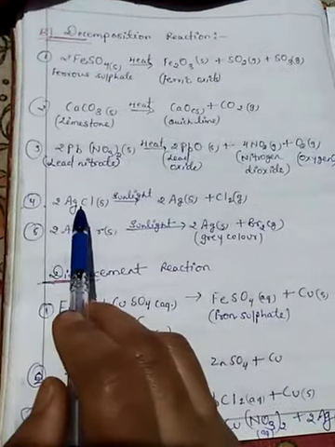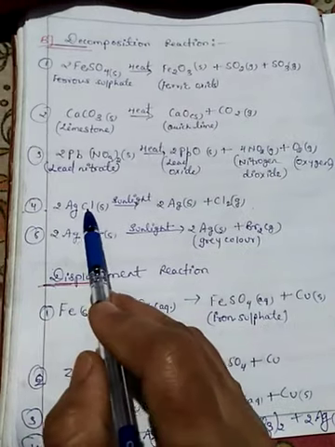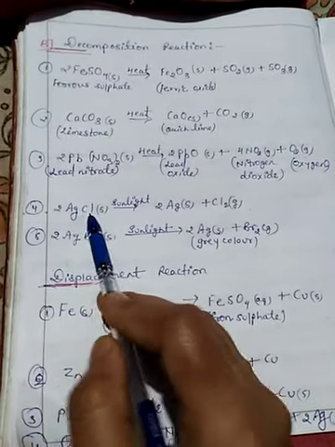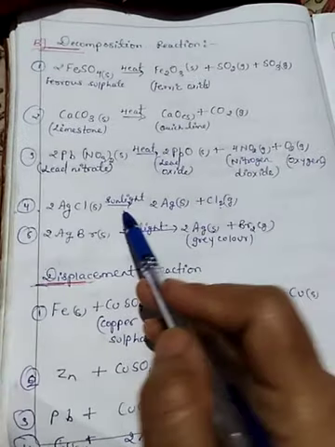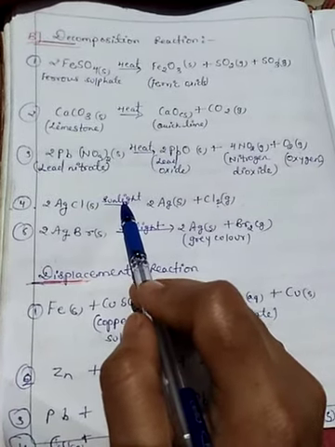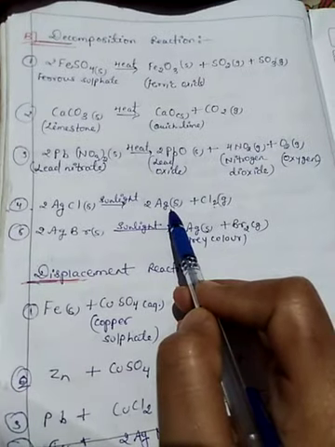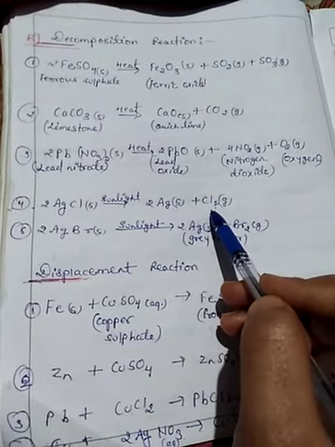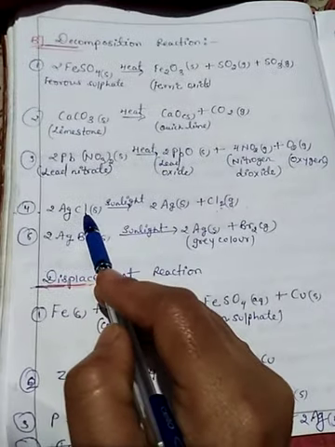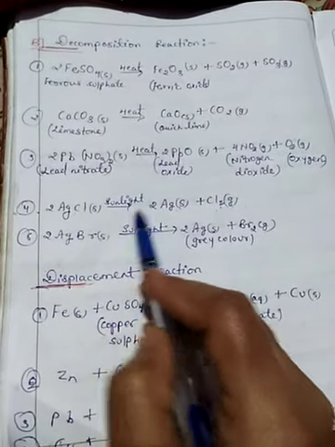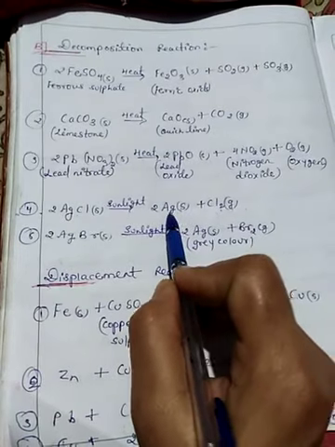Then silver chloride gives silver and chlorine in the presence of sunlight. Okay, silver is in solid form and chlorine is in gas form. When silver chloride reacts in the presence of sunlight, its color is changed.